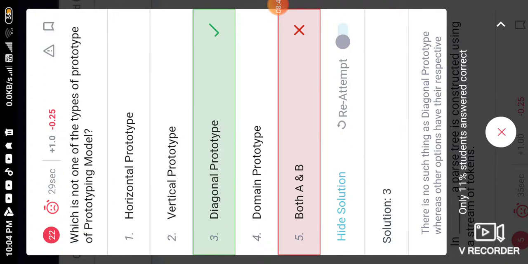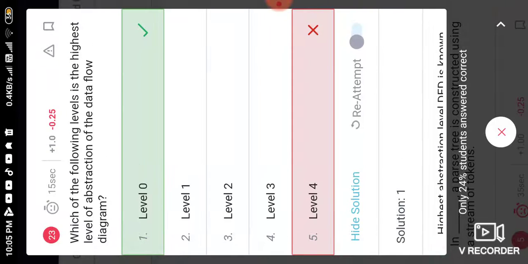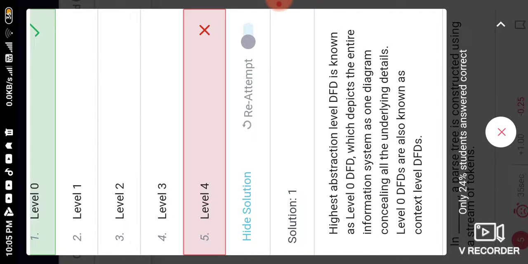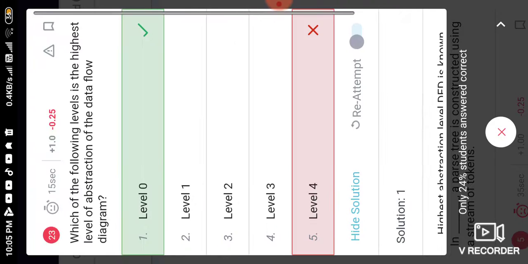The next question is, which is not one of the types of prototype in the prototyping model? Diagonal is not part of the prototyping model. Horizontal, vertical and domain are part of the prototyping model. Now, which is the highest level of abstraction of a data flow diagram? Level 0 is the highest abstraction in a DFD, the data flow diagram.